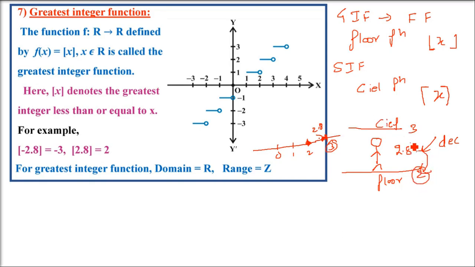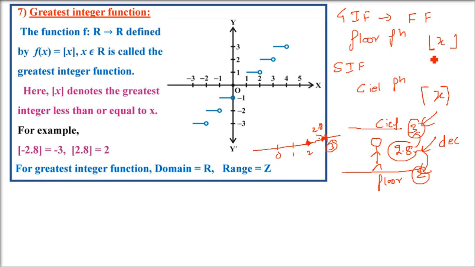So ceiling is 3 for 2.8, floor is 2. The higher integer just above 2.8 is the ceiling. The lower integer, just below 2.8, is the floor. Right? I hope you got the content here.